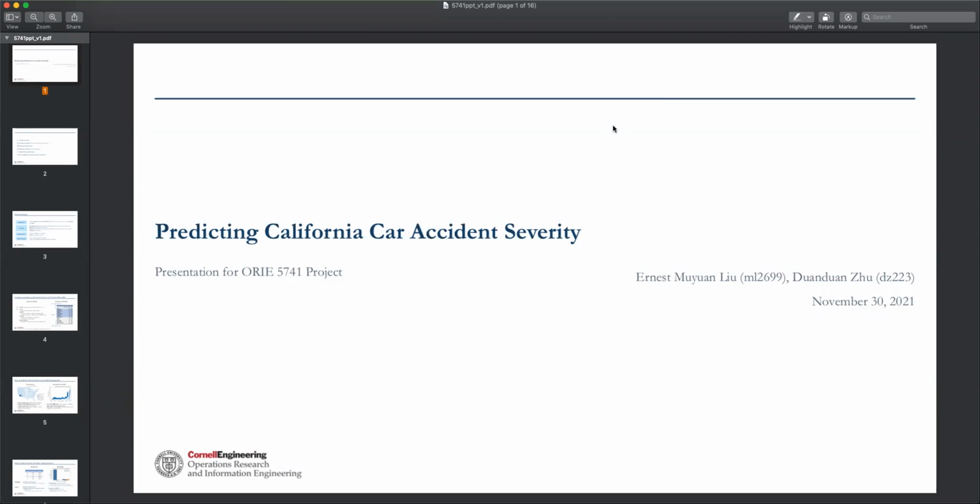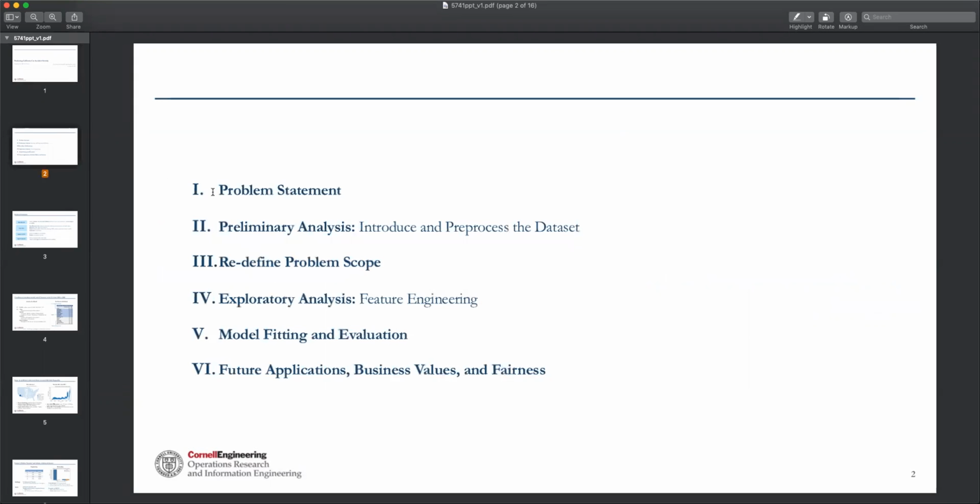We're presenting our project on predicting California car accident severity. So we're going to introduce the problem and then introduce the data set that we're using, also any findings from the model. And lastly, we're going to propose some future applications and also discuss the business values and the fairness of this model and the project.